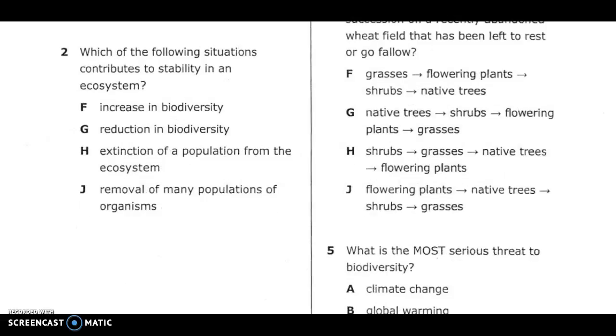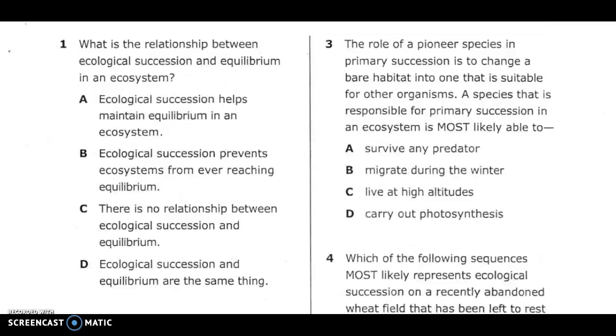Number 2. Which of the following situations contributes to stability in an ecosystem? F. Increasing its biodiversity. G. Reduction in biodiversity. H. Extinction of the population from the ecosystem. J. Removal of many populations of organisms.